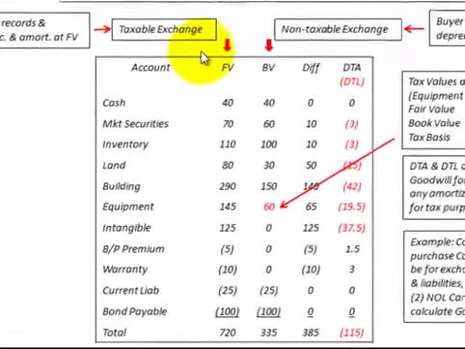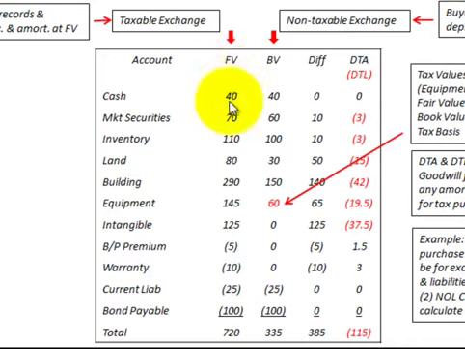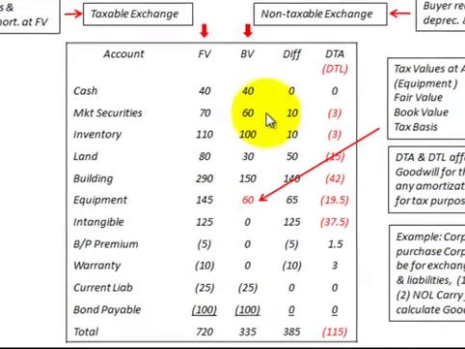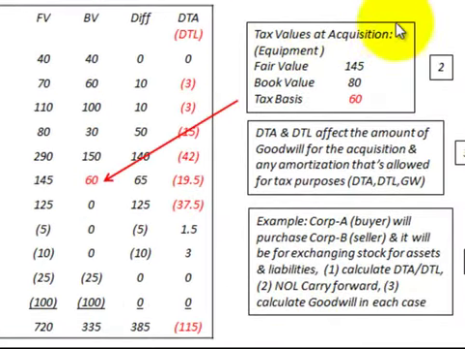Okay, for a taxable exchange, the buyer records, depreciates, and amortizes at the fair value of the assets and liabilities. And for a non-taxable exchange, the buyer records at the fair value, but depreciates and amortizes at the book value. And then we have to be concerned with tax values at the acquisition. Just going through a simple example for equipment, fair value was $145,000, book value is $80,000, but the tax basis here is $60,000.